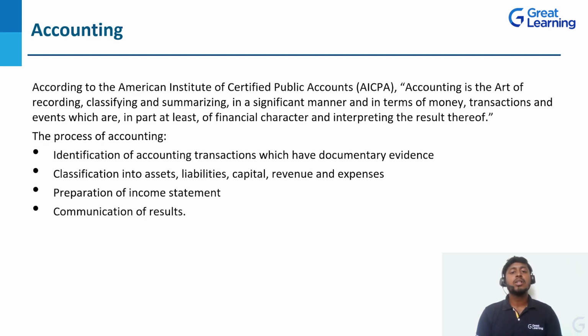After that, we need to summarize. Summarizing is nothing but we need to record in a manner that the general public, or a common layman, can also understand the transaction. We need to summarize the transactions in a significant manner and in terms of money. I've already discussed, whatever transaction we are going to record, we need to record in terms of money only.